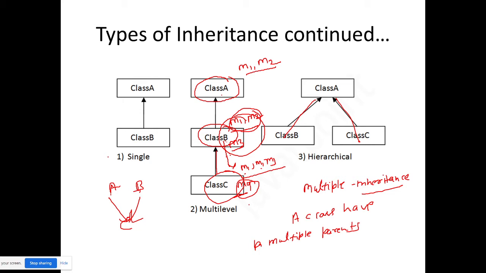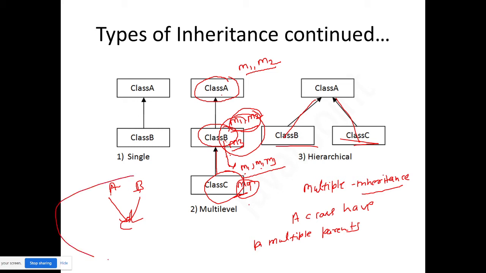Okay. Hierarchical means I am using my father's home, my brother is also using my father's home. Whatever I am using, my brother is also using. Similarly, class C is also using class A's properties and behaviors, class B is also using that.